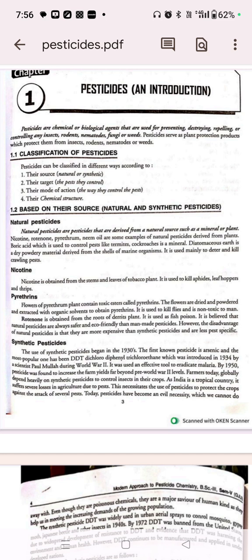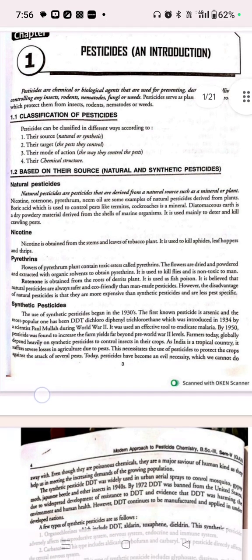Pesticides are chemical or biological agents that are used for preventing, destroying, repelling, or controlling any insects, rodents, nematodes, fungi, or weeds. Pesticides serve as a plant protection product which protects plants from insects, rodents, nematodes or weeds.